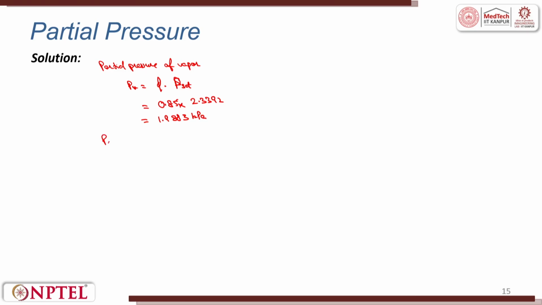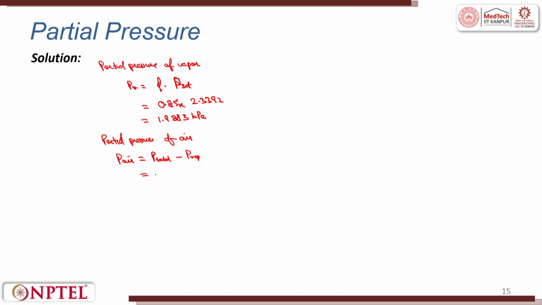Now the partial pressure of air, that is Pair, would be the difference of total pressure and partial pressure of vapor.